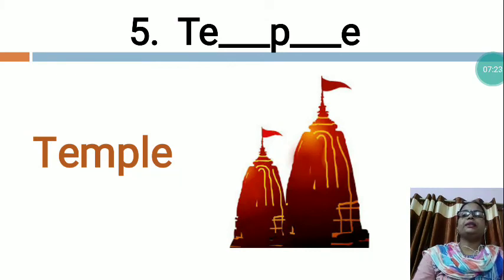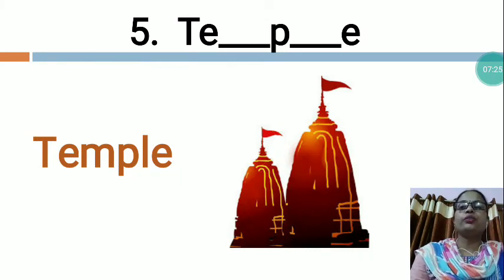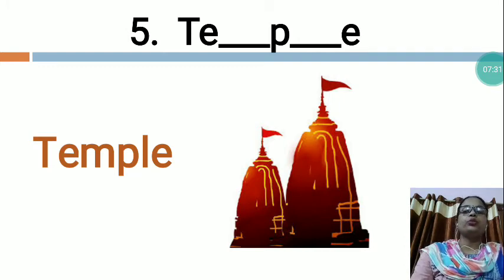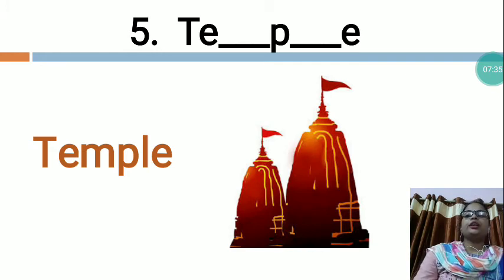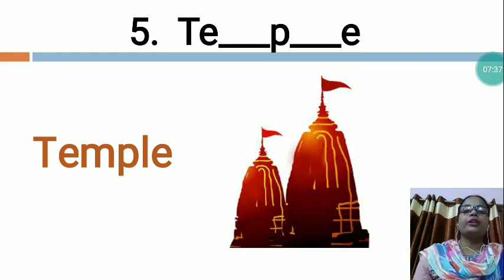So, children, a temple is a place where God is worshipped. It is made from different materials like gold, wood, concrete, stone, etc. Hindus make offerings to a statue. The Hindu building for worship is called a temple.